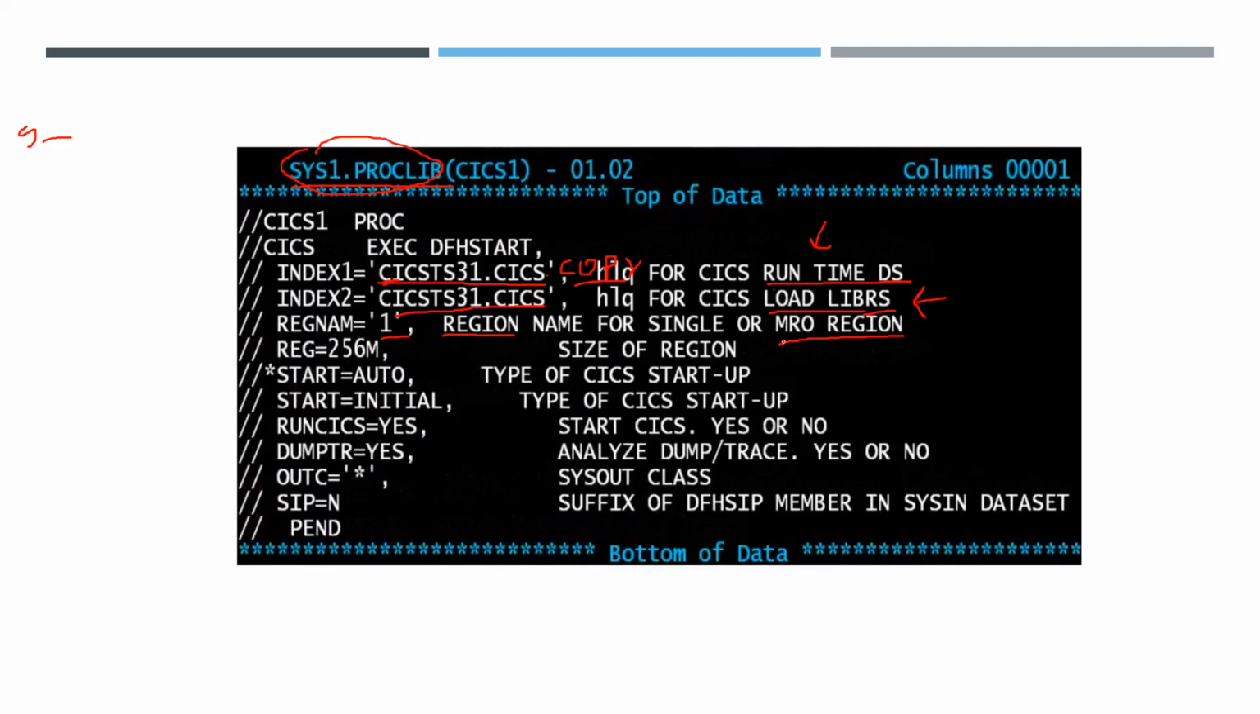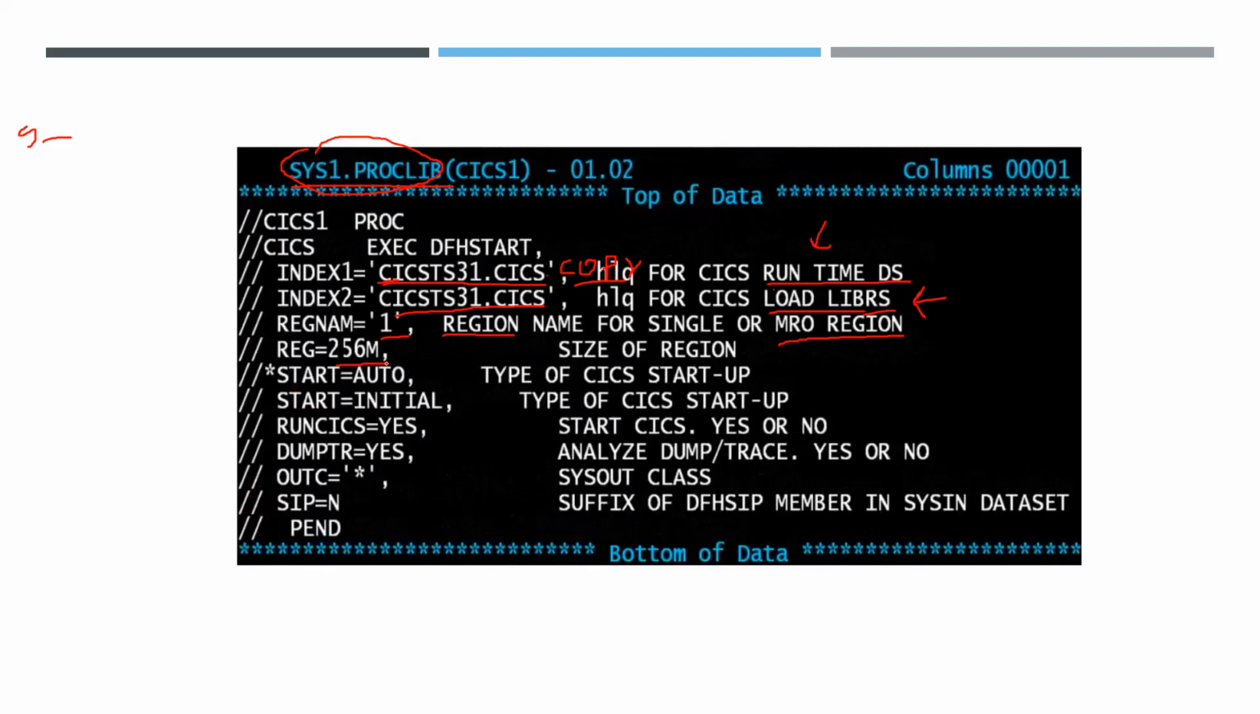We use KICKS for efficient operation. We use KICKS to form regions. Each region will have a separate, individual address space. Region equal to 256M, in the sense it is the size of the region. 256M means 256 MB. It is the size of the region.